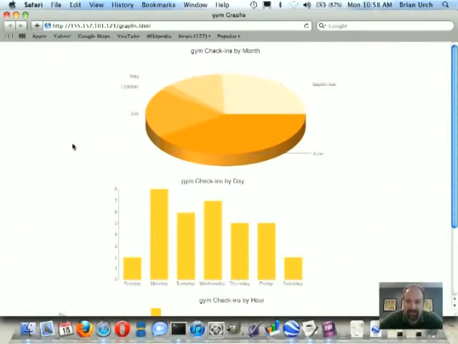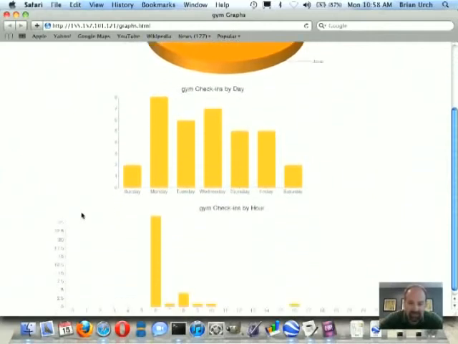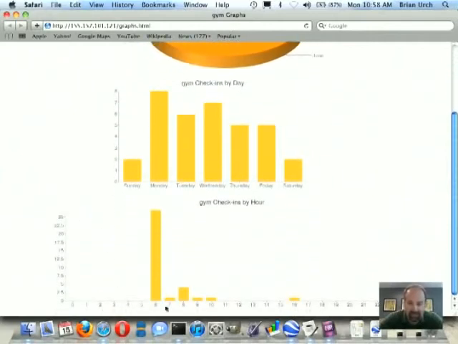I guess he's getting ready for the beach season, working on a six-pack. You can also see that the check-ins by day, Monday is the highest day, followed closely by Wednesday. And then here's the most interesting. If you look in check-ins by hour, 6 a.m. appears to be obviously the most frequently visited time at the gym. So if you ever did want to try to get a hold of Nick or maybe get a hold of his laptop, you might want to visit the gym at 6 a.m.